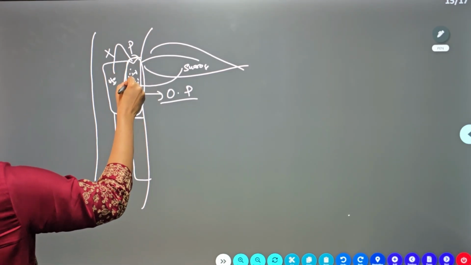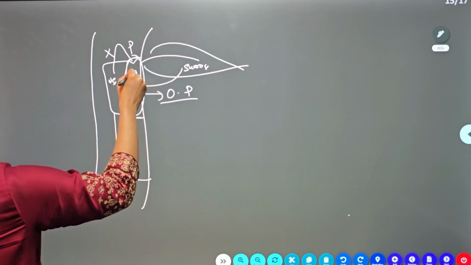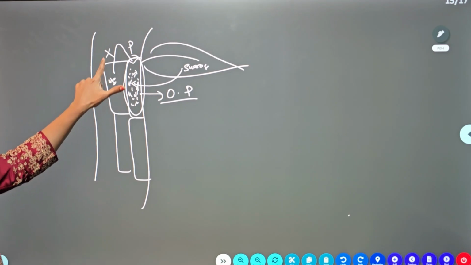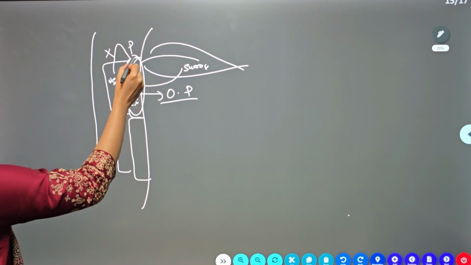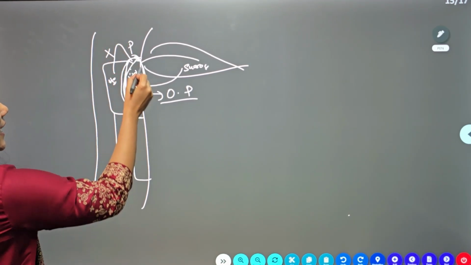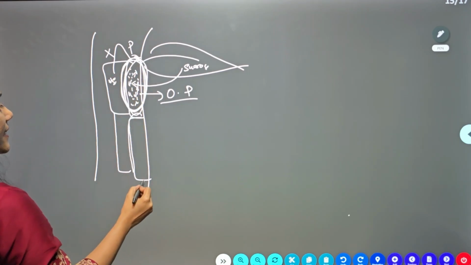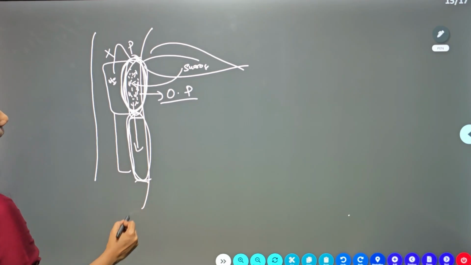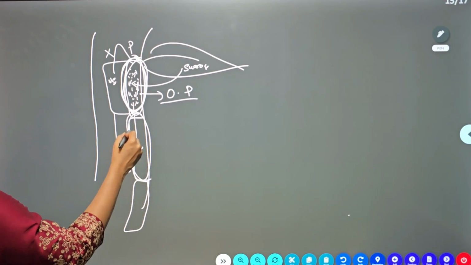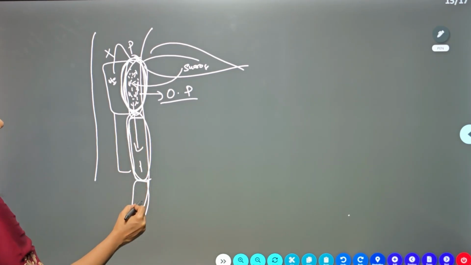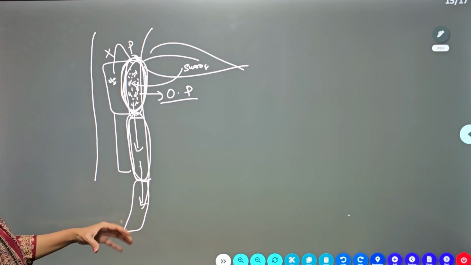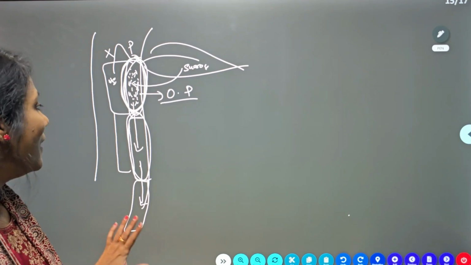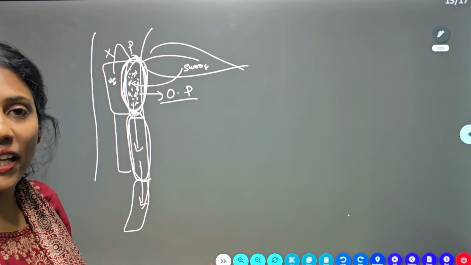So only the food is there, and now that food gets mixed up with the water. Where is the water coming from? Water is actually coming from the nearby xylem. Now food and water are here, and this cell has got too much pressure. Now this cell is empty. So the food will move from high pressure area to low pressure area. Food and water both are coming here, and from this cell the food will enter this cell. Like that, the food is moving from high pressure area to low pressure area. So this is the explanation of that question, guys.